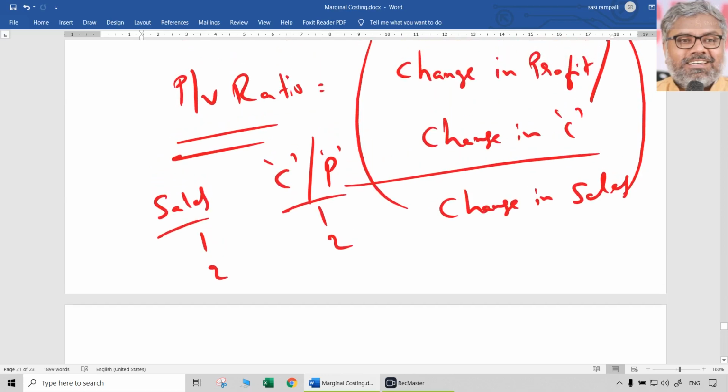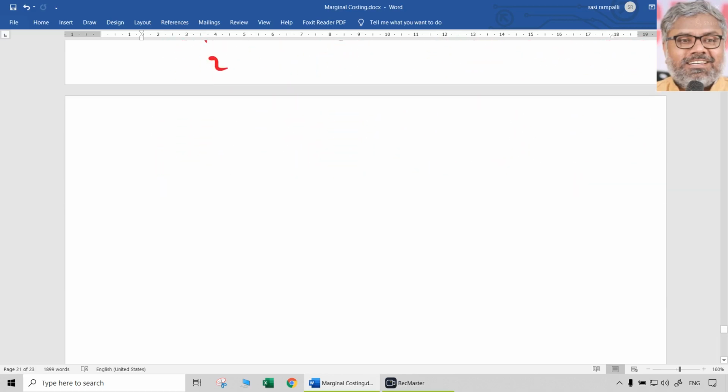If this data is given, we can find out PV ratio by taking this formula: change in the profit, as the case may be, divided by the denominator, which is the same, change in sales. Logic, if you understand: when there is a change in contribution, will that be same as change in profit also? Of course, yes. Why? Change in contribution means what?